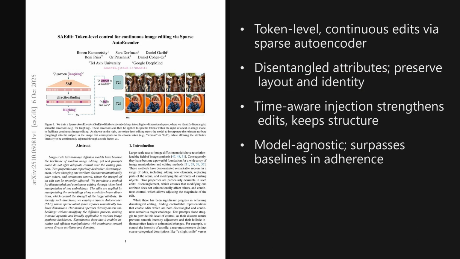I'm Alex. Today we're looking at a paper from the Hugging Face trending list, published on October 6, 2025, about 5 days ago. The standout idea is token-level control for text-driven image editing, which gives smooth, disentangled edits by steering the sparse AutoEncoder space while leaving the diffusion renderer untouched. The paper is titled SAEdit, Token-Level Control for Continuous Image Editing via Sparse AutoEncoder, and as we will see later, the results are both precise and easy to dial in.